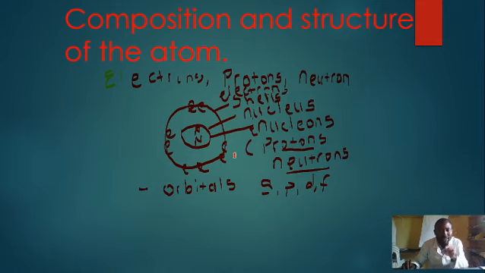But for my intermediate and ordinary level students, I will be looking at the shells. And so, we will look at the atom to have the K shell, the L, the M, and the N shells. We will see this in our next video when I will be looking at the electronic configuration, the arrangement of electrons around an atom.